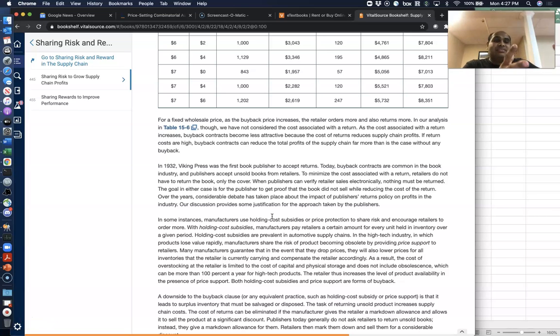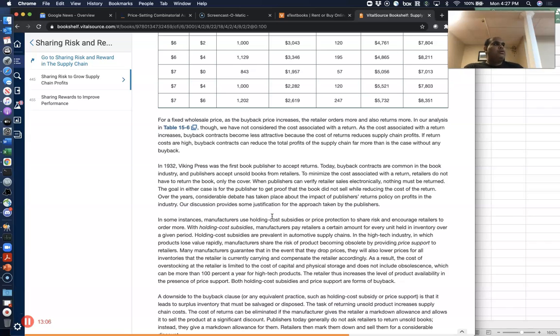But anyway, if they're not able to sell it by that season, essentially the books won't get sold as much. So the publishers also have to take returns from the supplier, and the problem is transporting books is costly because they can be huge, heavy, and putting them on trucks and carrying them can be a huge cost.